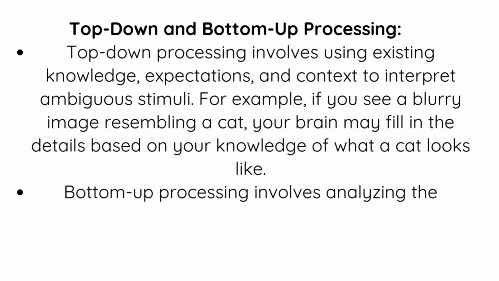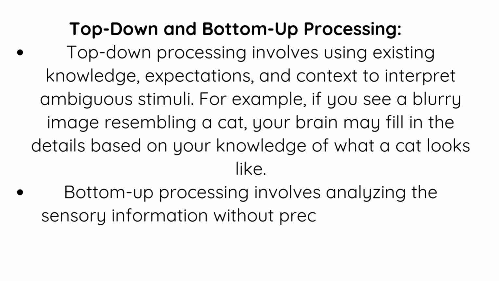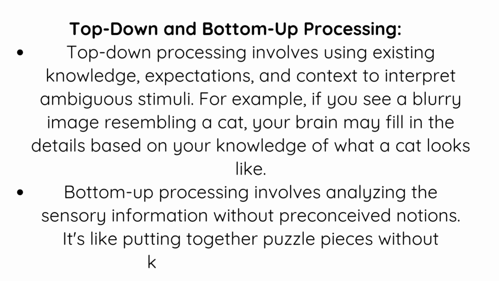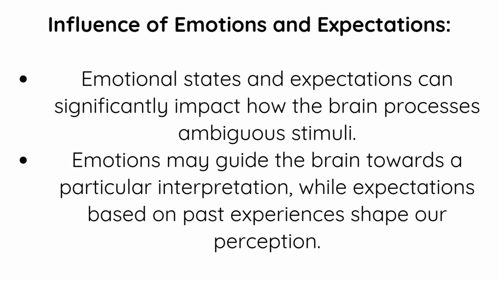Bottom-up processing involves analyzing the sensory information without preconceived notions. It's like putting together puzzle pieces without knowing the final picture. Influence of emotions and expectations. Emotional states and expectations can significantly impact how the brain processes ambiguous stimuli. Emotions may guide the brain towards a particular interpretation, while expectations based on past experiences shape our perception.